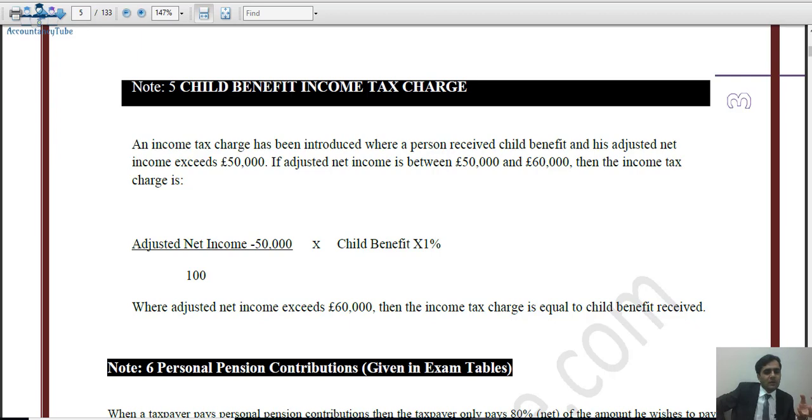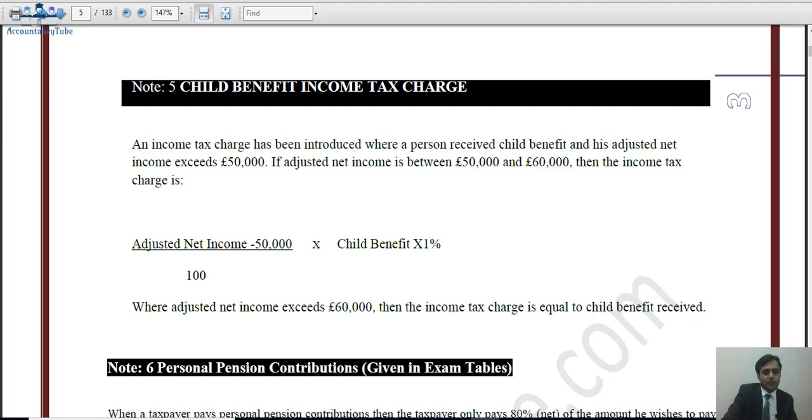For obvious reasons, when we take £50,000 out of £60,000, it equals £10,000. £10,000 divided by 100 is equal to 100, which means we have to pay 100% of the child benefit as child benefit income tax charge to HM Revenue and Customs. So the whole amount of child benefit received will be the charge. The charge cannot exceed the actual amount of child benefit. It can be a maximum of 100% of that.